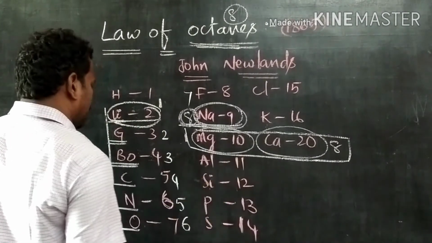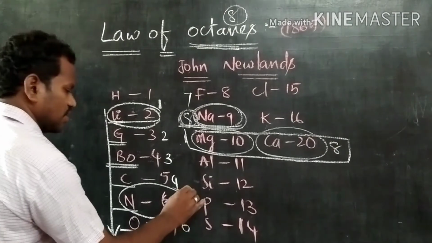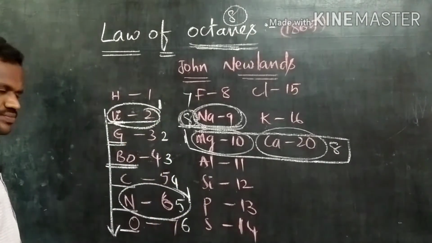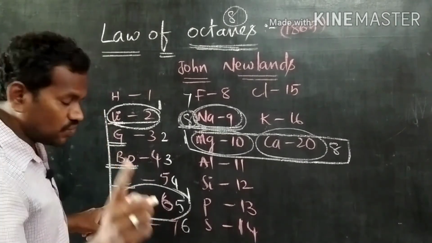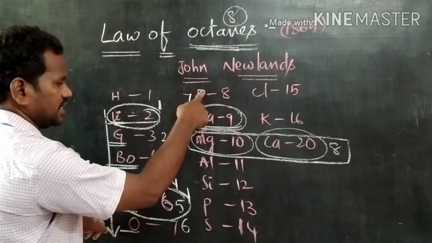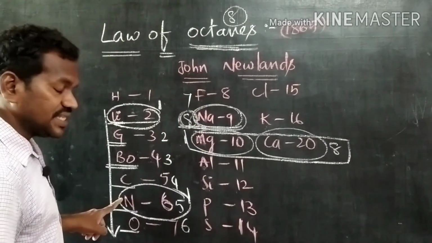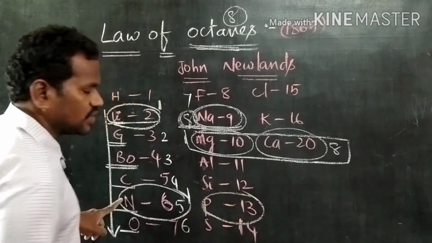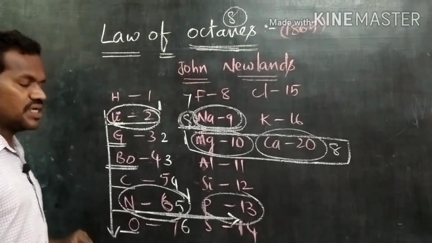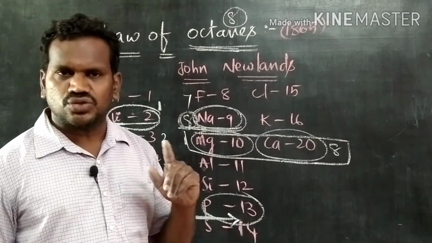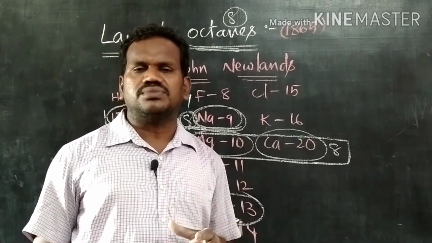If I want the properties of nitrogen, consider nitrogen as the first one and count 8 in ascending order, including nitrogen: 1, 2, 3, 4, 5, 6, 7. And what is the 8th one? Phosphorus is the 8th one. This means the properties of nitrogen and the properties of phosphorus are similar. That is true, because nitrogen, phosphorus, arsenic all come under the same group.